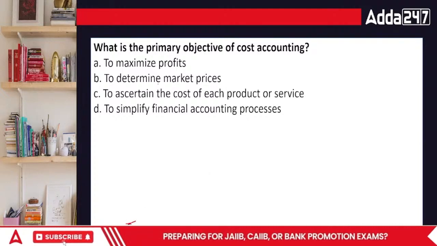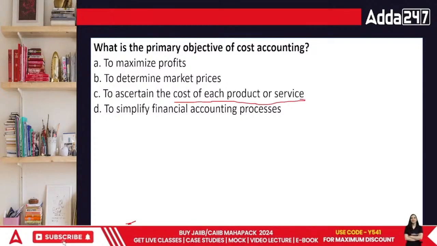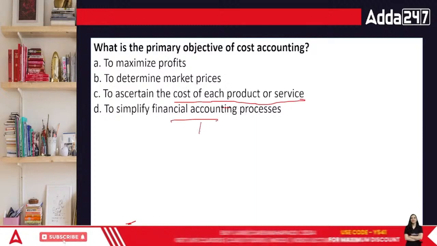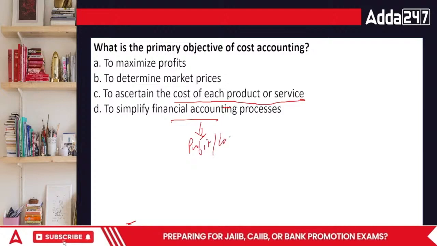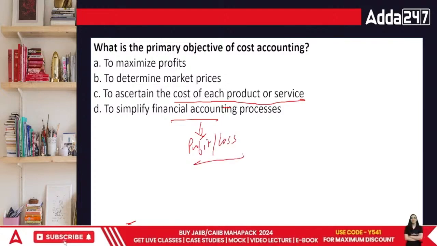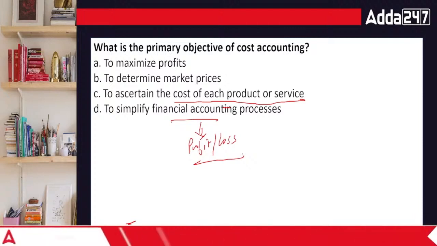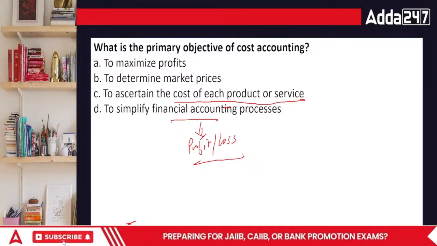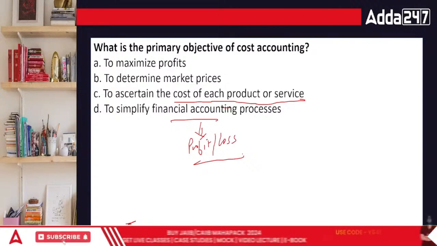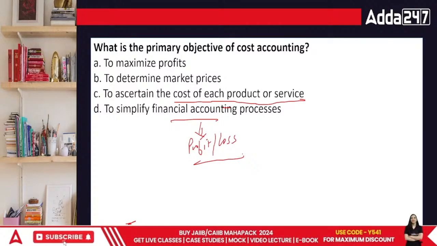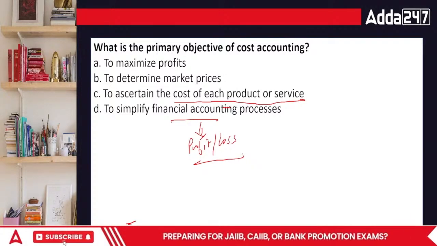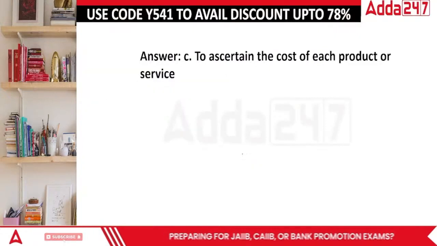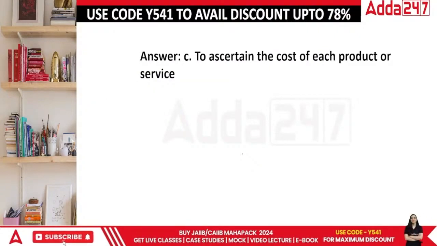That is the point, because financial accounting has nothing to do with cost. Financial accounting talks about only one thing, whether the organization is having a profit or facing a loss. That's financial accounting. There's nothing else the financial accounting does. Okay? Now let's move on to the next point. To ascertain the cost, I need to find out what the cost is.